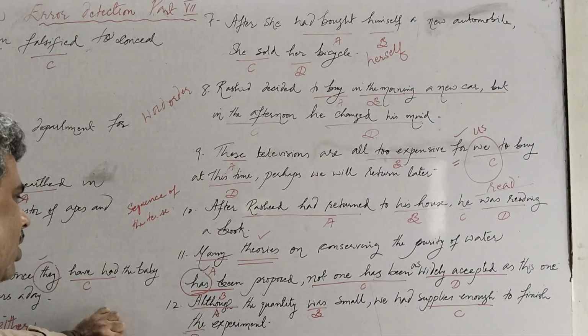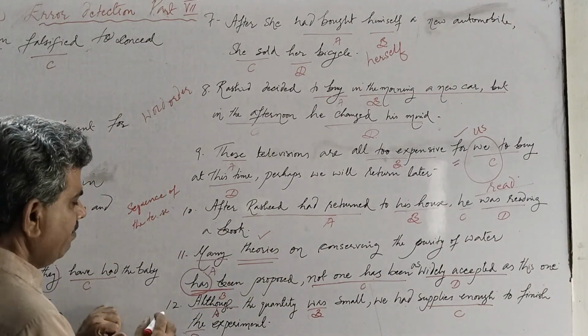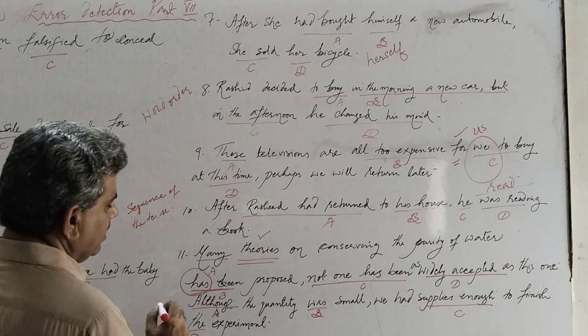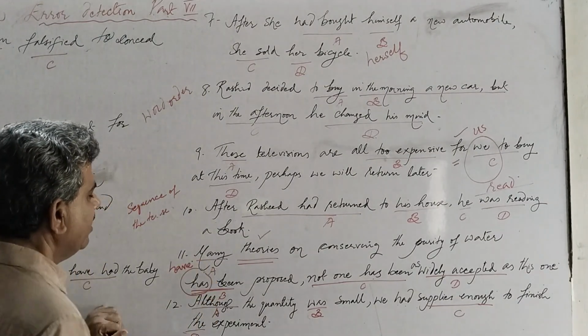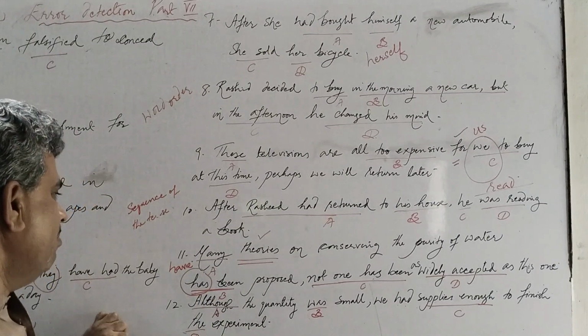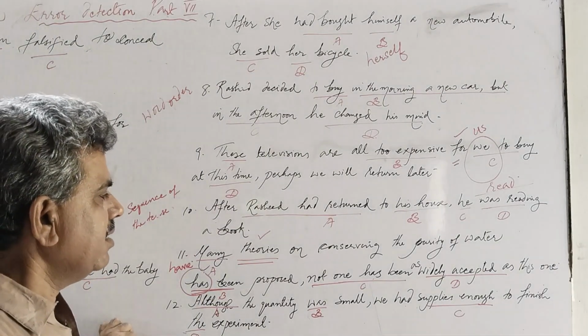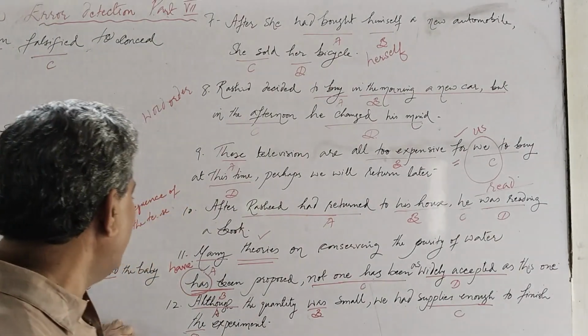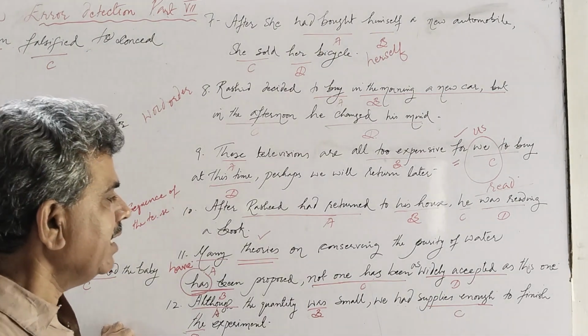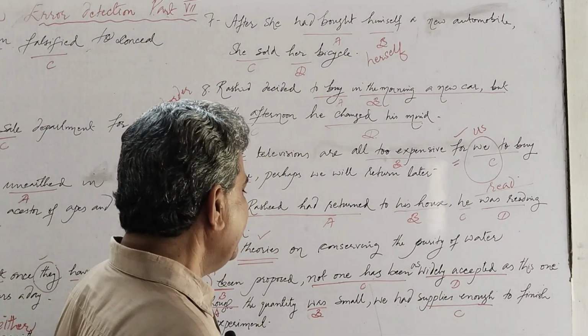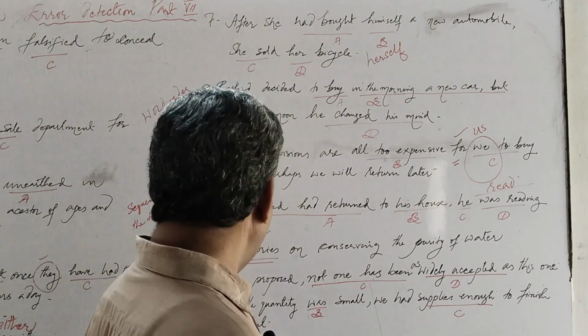Theories is plural, so we must change has to have. The sentence will be correct: Many theories on conserving the purity of water have been proposed. Not one has been as widely accepted as this one.